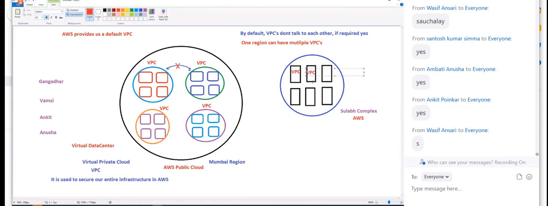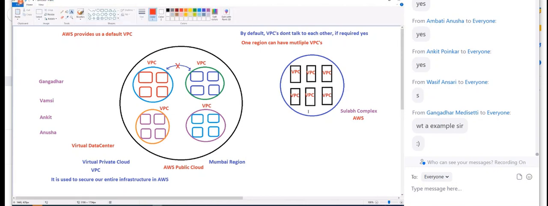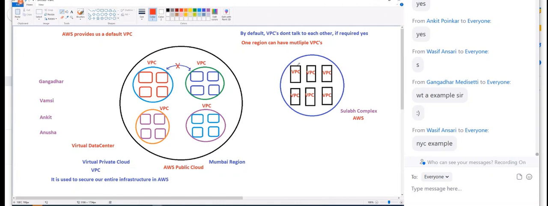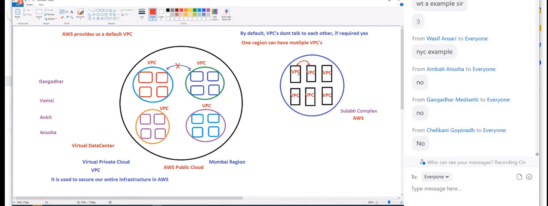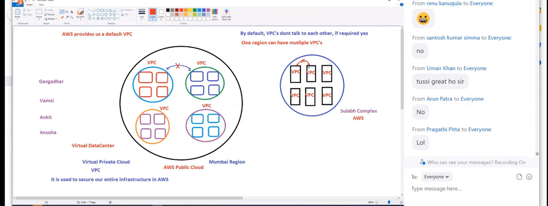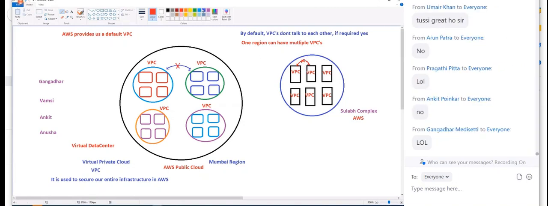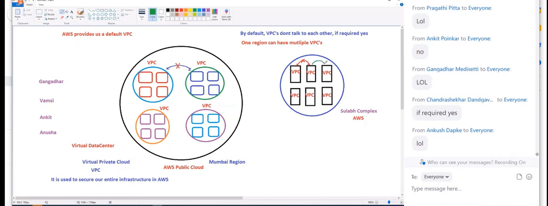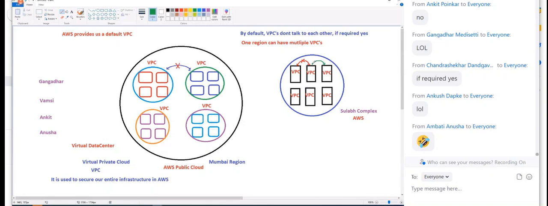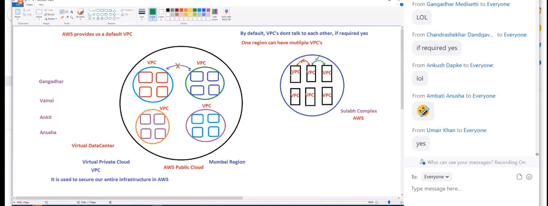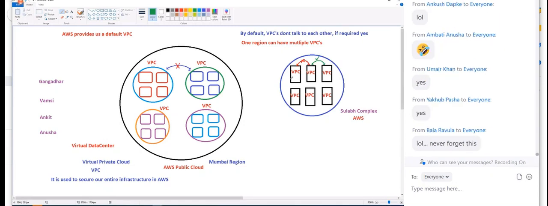So if you want to be secure, go inside that. This is our own environment. Now you also tell me, can two compartments or two people talk to each other? Like, hey, come on, done, let's go. That's the reason why two VPCs cannot talk to each other. But if you have a friend next to you, like, hey, come on, brother, how long is it taking? Yes, if required, yes.